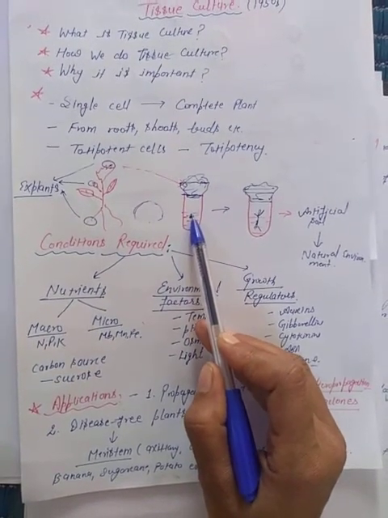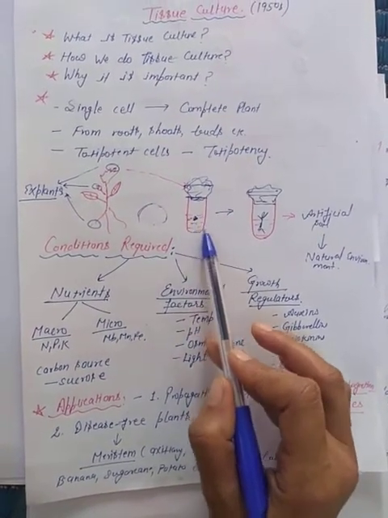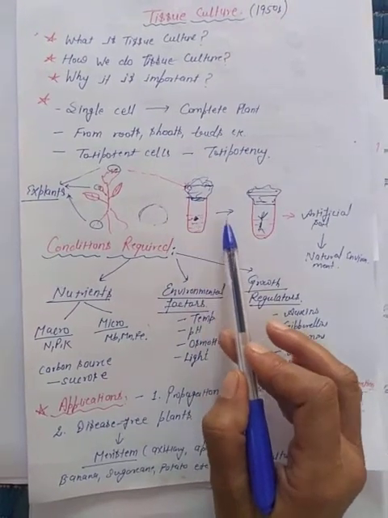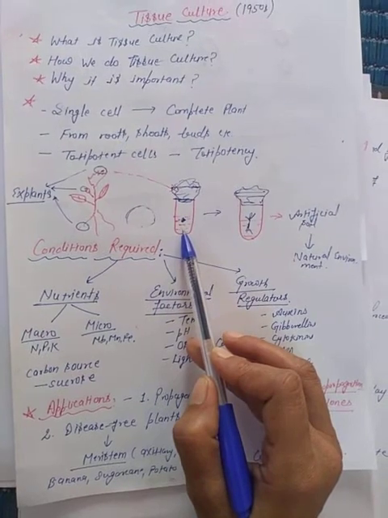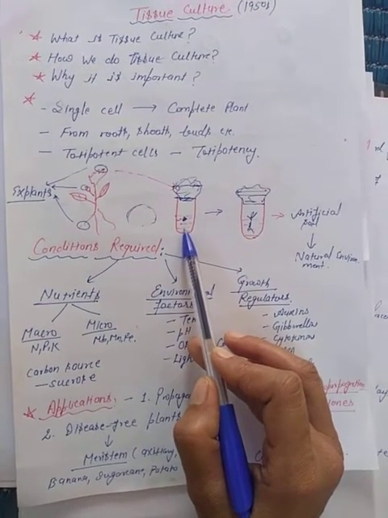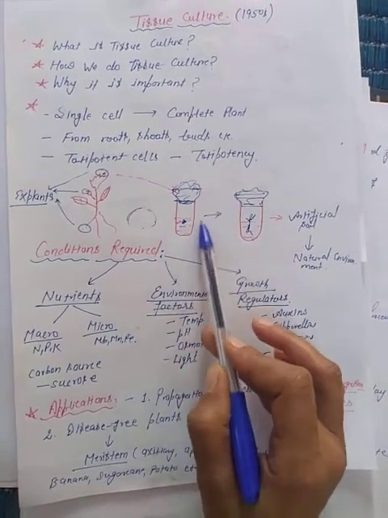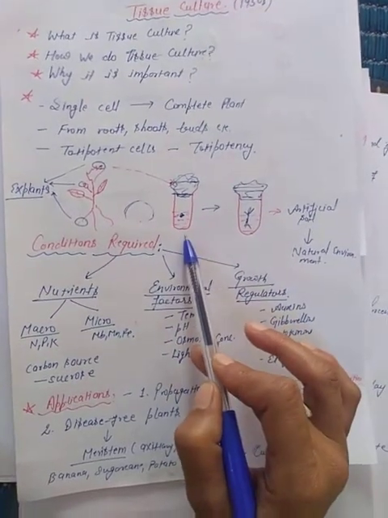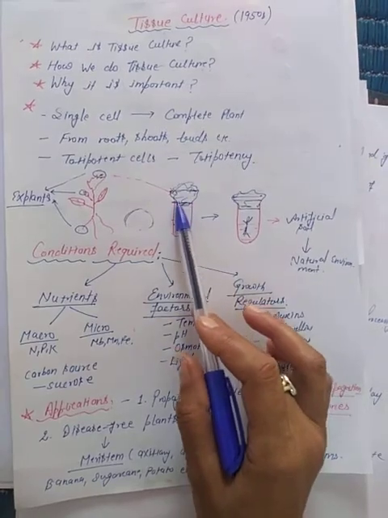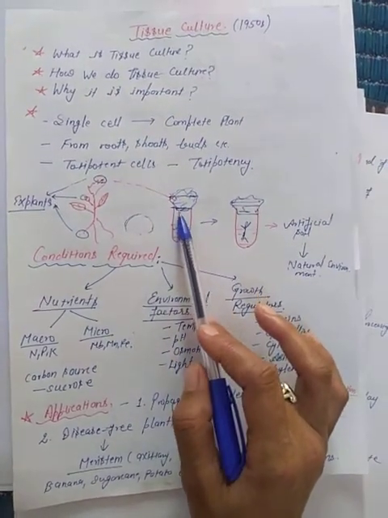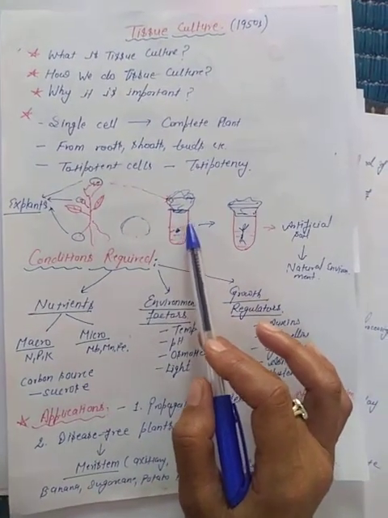From a single cell, this cell will utilize all these nutrients from the nutrient medium, and then it will grow into a new plant. So as we are doing all this in vitro, in lab conditions, first of all, we have to prepare the nutrient medium for that particular cell, right? And this is plugged with a cotton gauze here to avoid the entry of any other microorganisms.